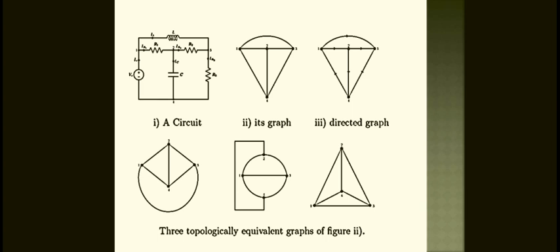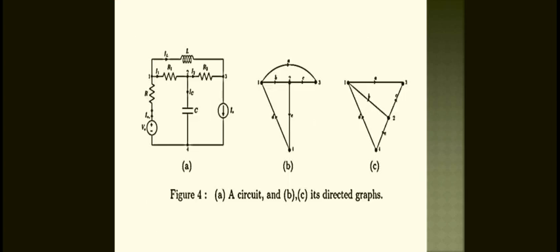That is called the directed graph. The three topologies are equivalent graphs. The second one is the equivalent of the given graph above. So this is the equivalent graph, which is indicated here and here and here, like this. In the three ways you have to indicate the equivalent graphs of figure 2.